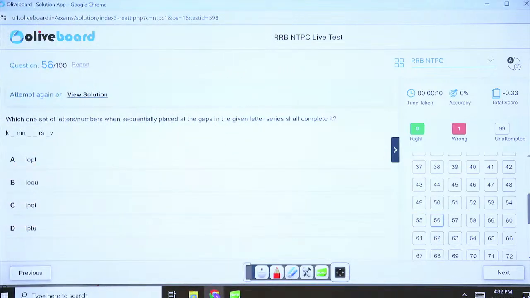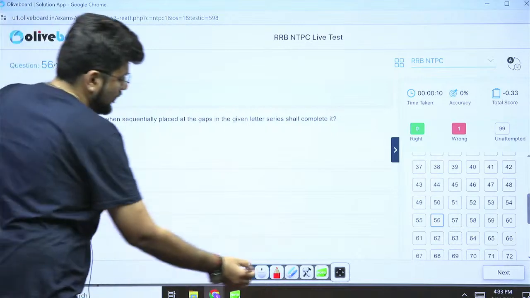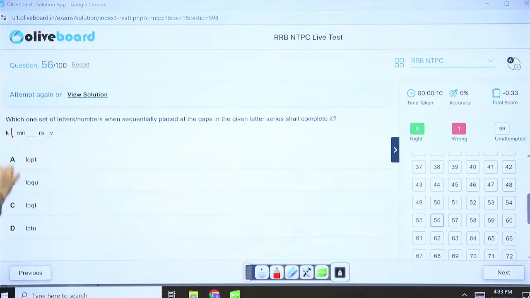Which set of letters or numbers fits sequentially in the gaps? Okay, the first letter is L for sure, because from all the 4 options you can see that there is an L here.